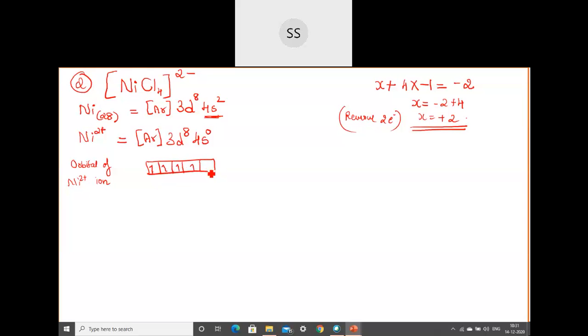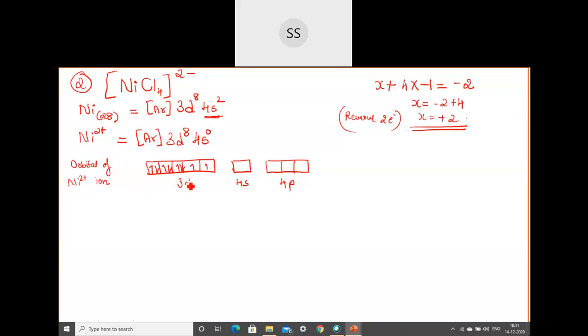So 1, 2, 3, 4, 5, 6, 7 and then 8. Okay. After that we have the 4s orbital and then we have the 4p orbital. Okay. The p orbital has 3 divisions. So all that you keep in mind and write down correctly. So 3d, 4s and then 4p. Okay. So this is about the orbitals of the Ni 2 plus ion.